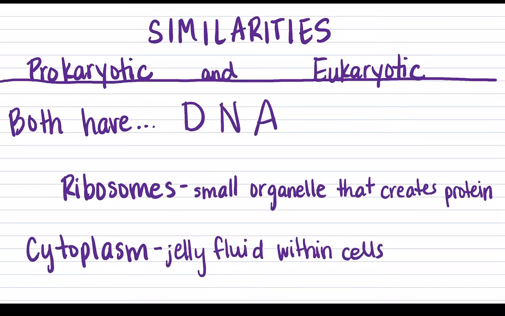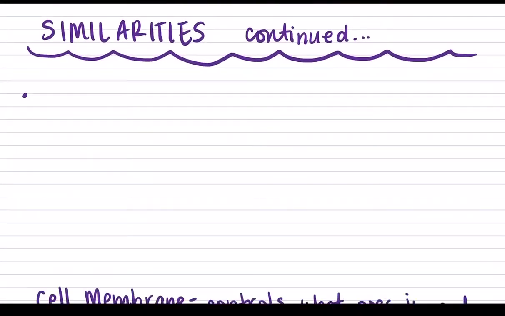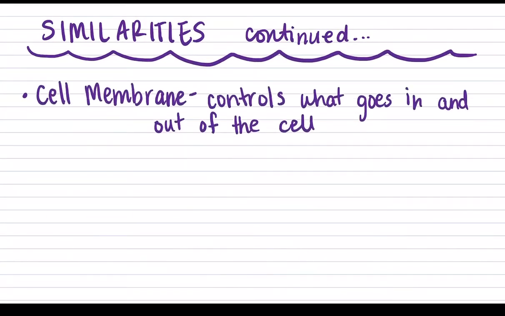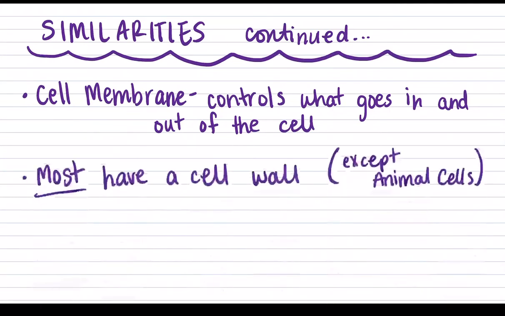So think of it like the styrofoam packing peanuts, that it fills up that space so that the organelles can stay in the cell and they don't injure themselves, or they don't run into other things. It kind of keeps them in place. More similarities would be the cell membrane. They both have this. The membrane controls what goes in and out of the cell. That is the semi-permeable thing that surrounds it. And so it keeps very large things out and tiny things in.